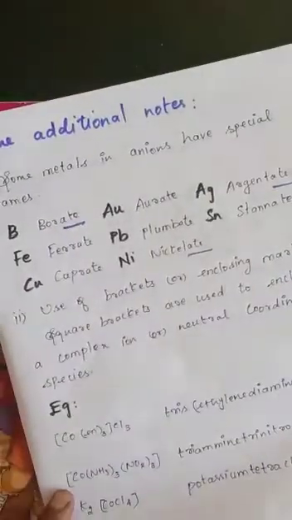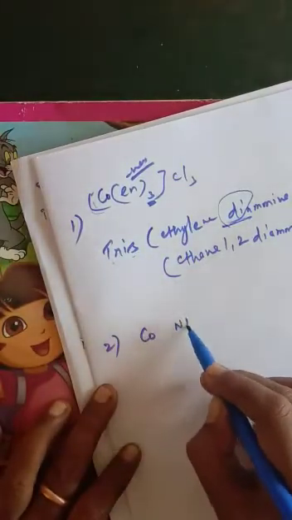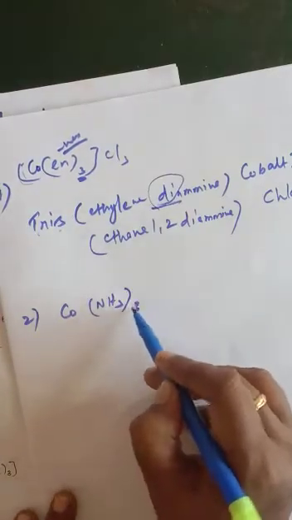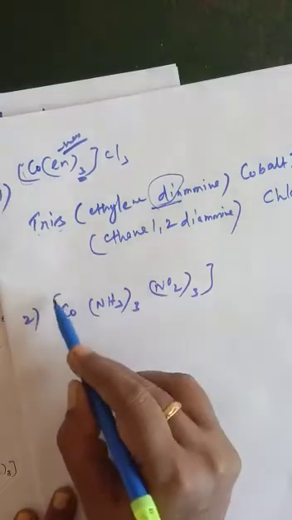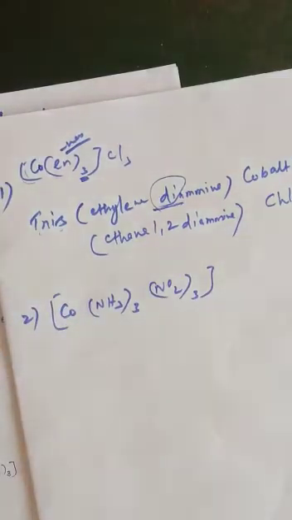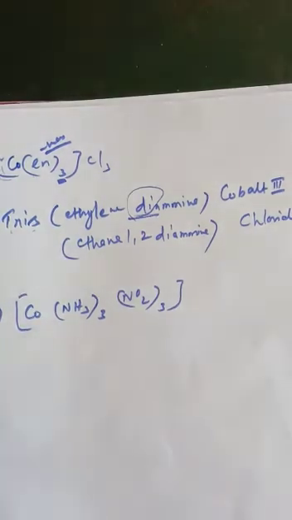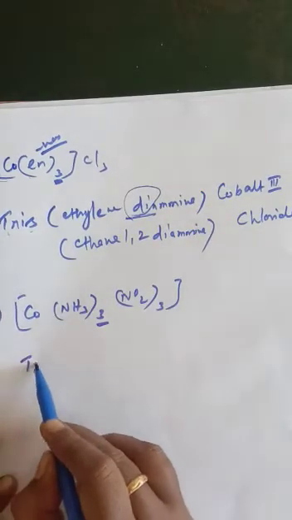And one more example. See here, [Co(NH3)3(NO2)3]. Once again I am writing this. This is the first example, and this is the second example: Co, NH3 thrice, NO2 thrice in the square bracket. See here, two ligands inside the square bracket. So if two ligands are present, which one goes first? Alphabetically, ammonia.